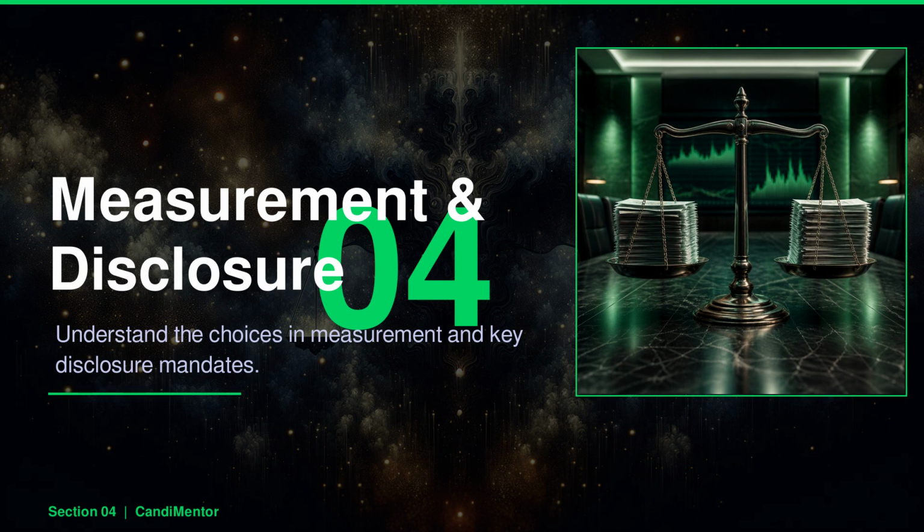The measurement method you choose directly impacts your balance sheet. A wrong choice can overstate assets by millions. ASC 321 provides options for measuring equity securities, and it's crucial to disclose those choices. This ensures transparency and aids investors in assessing the financial position accurately.